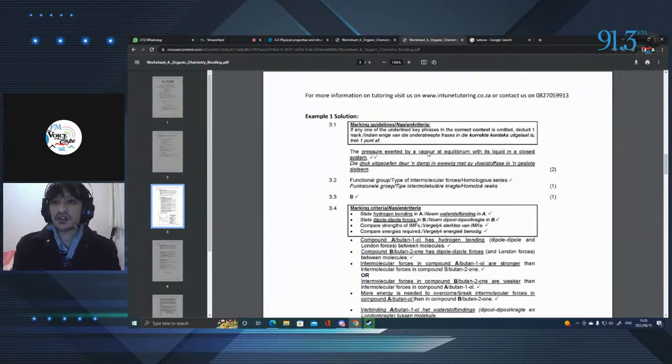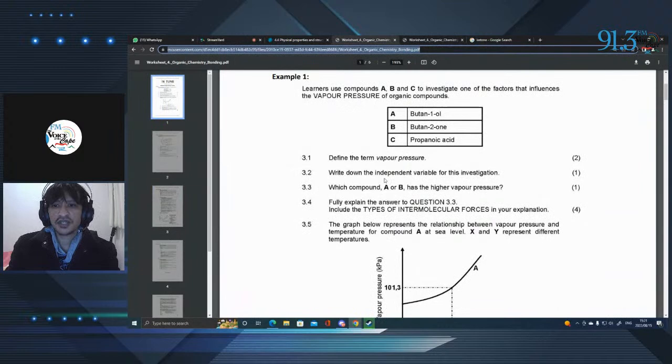And that would be the vapor pressure of that specific liquid, right? So every molecule that would turn into a vapor at some point would have its own vapor pressure. Now, write down the independent variable for this investigation. So, of course, if we look at this investigation, we are trying to find out what the vapor pressure of each of these molecules are. So, therefore, vapor pressure is the dependent variable.